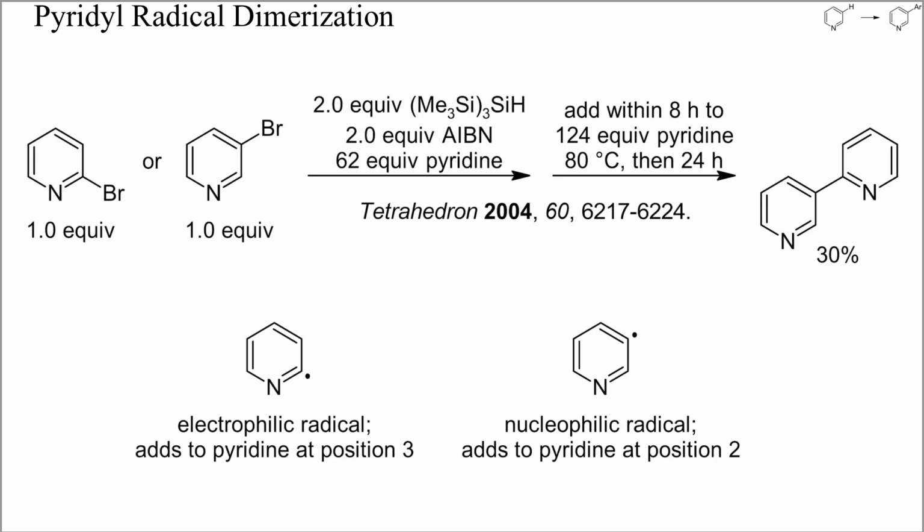The excess AIBN was required to oxidize the intermediate dihydropyridyl radicals to the final product. Strangely, the authors also added a reducing agent, which was, however, not really required here.